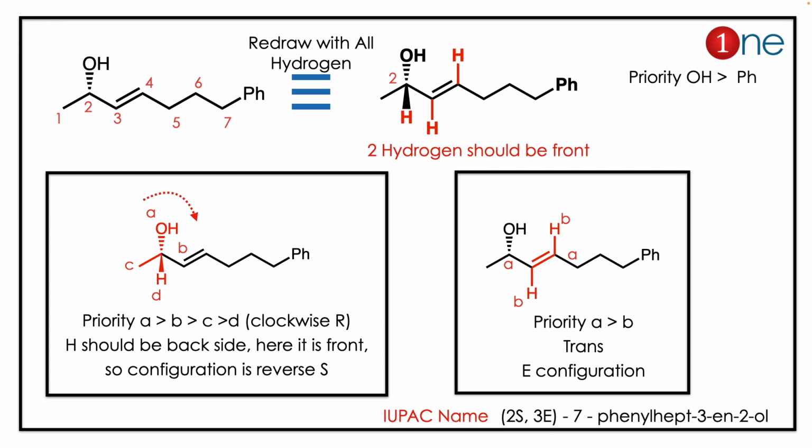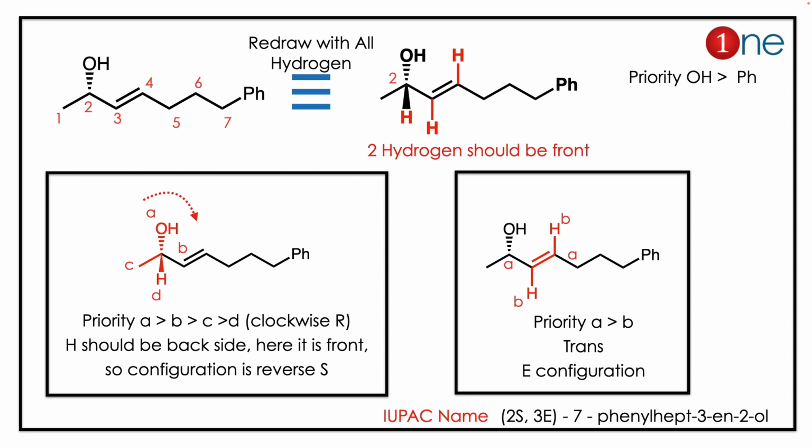Here you have to analyze the situation differently because it has two functional groups. One is OH, one is phenyl. You have to know the fact that a functional group always has higher priority than phenyl. So the numbering starts from the OH side. OH on second position, phenyl on seventh position.